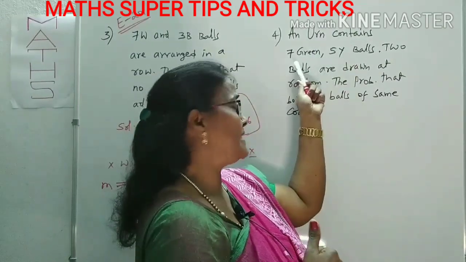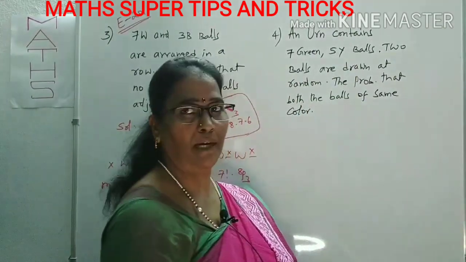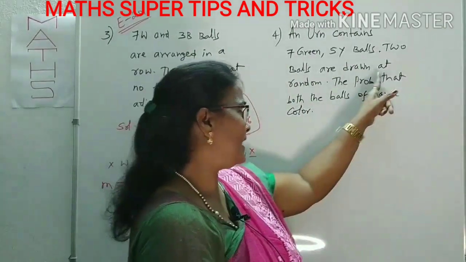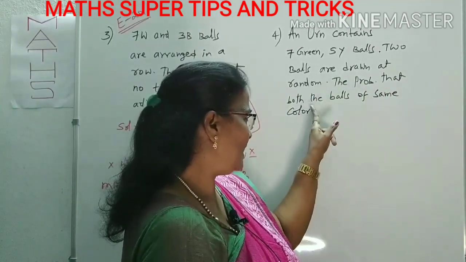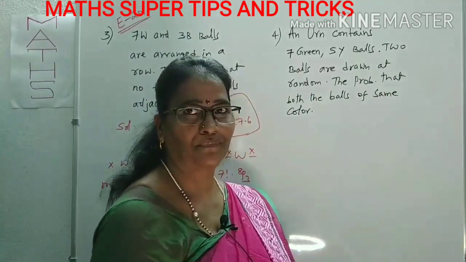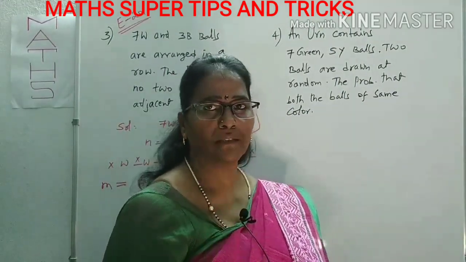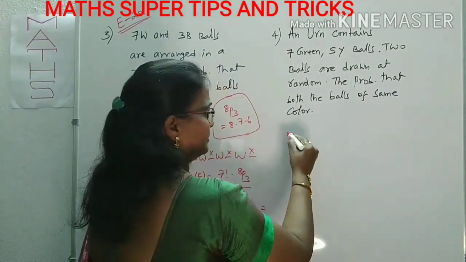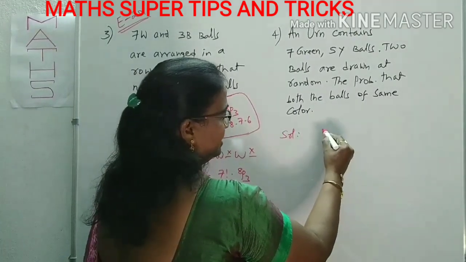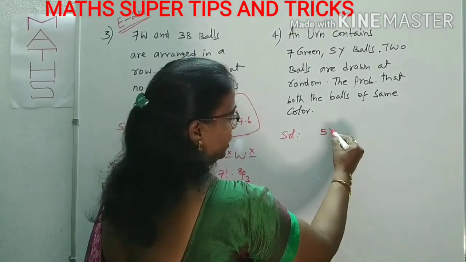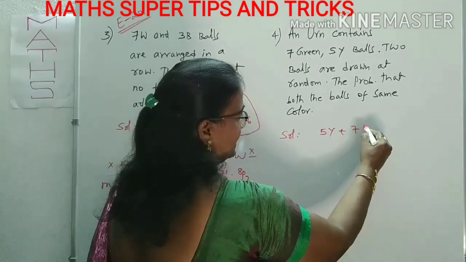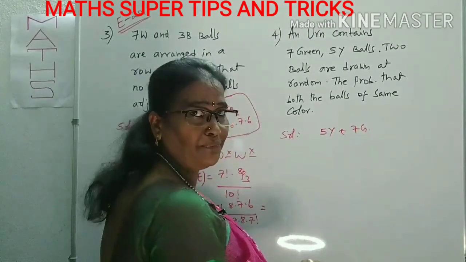An urn contains 7 green and 5 yellow balls. 2 balls are drawn at random. The probability that both the balls are the same color. How many balls can we draw? 2 balls are drawn. Those are the same color. First, what are the colors here? 5 yellow plus 7 green. Totally 5 plus 7, 12.